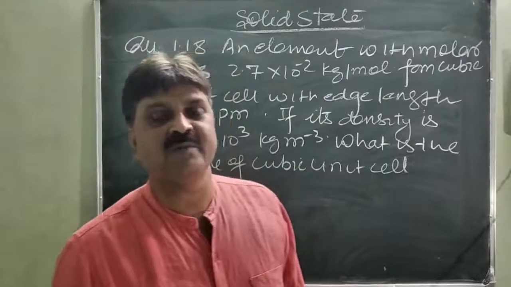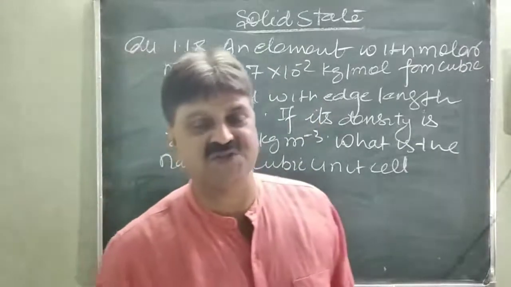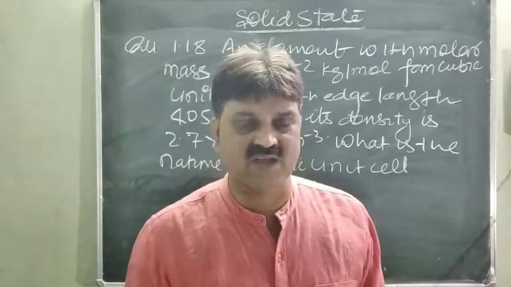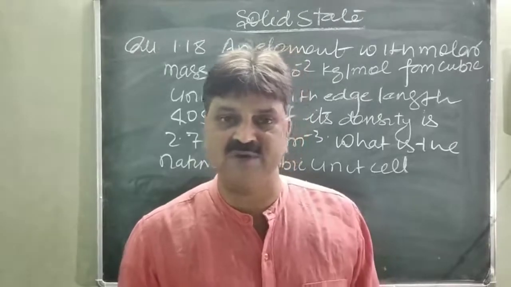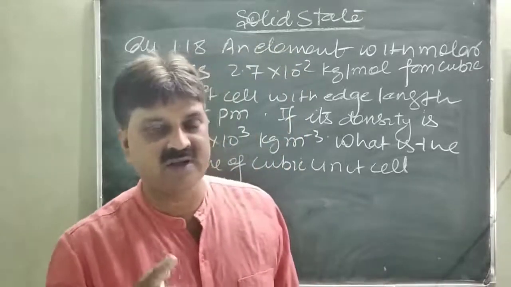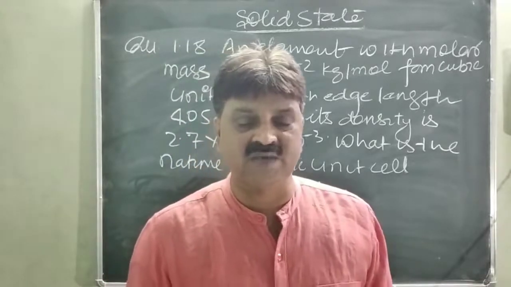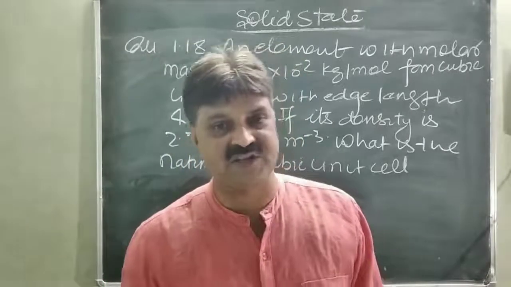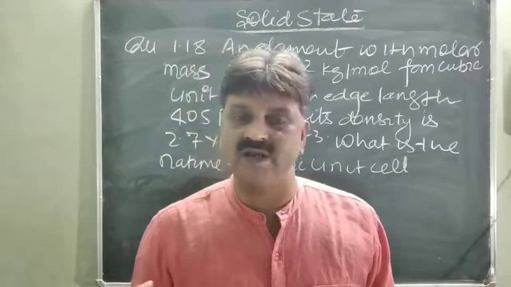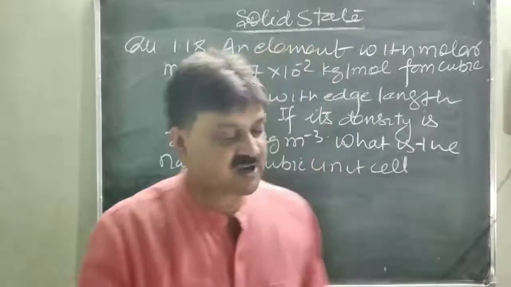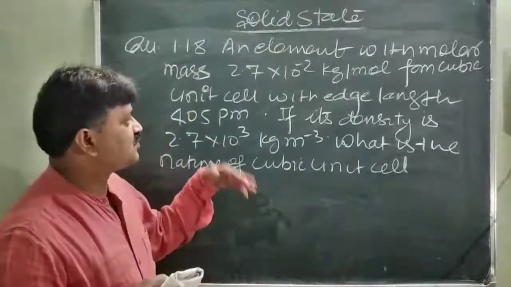either the cube exists in the SCC form, BCC form, or the FCC form. So on the basis of Z value, if the Z value is equal to 1, it is SCC. Z value equal to 2, it is BCC form. If Z is equal to 4, it is FCC or the CCP form. So first of all we will find out which values are given.